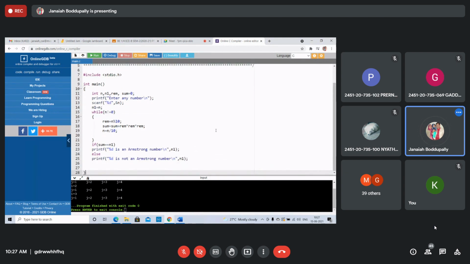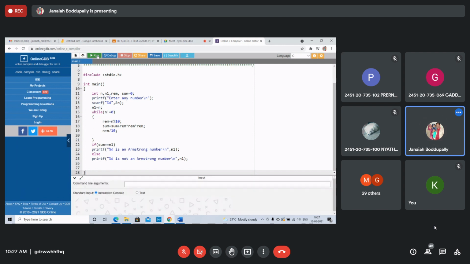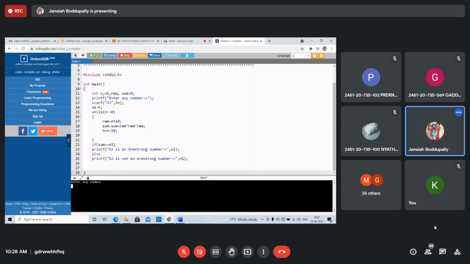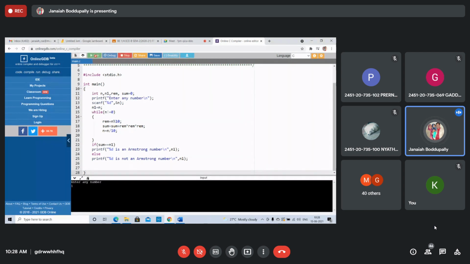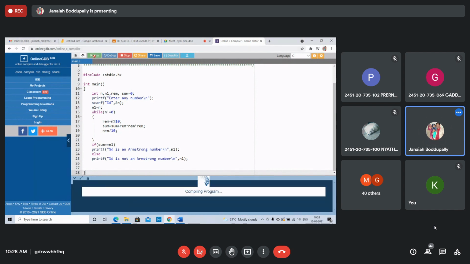Right? So verify. Enter any number. 1. 1 is an Armstrong number. 1, 5, 3. It's an Armstrong number. 1, 5, 1, 4, 5. It's not an Armstrong number. Right, students? Right, you can take it.